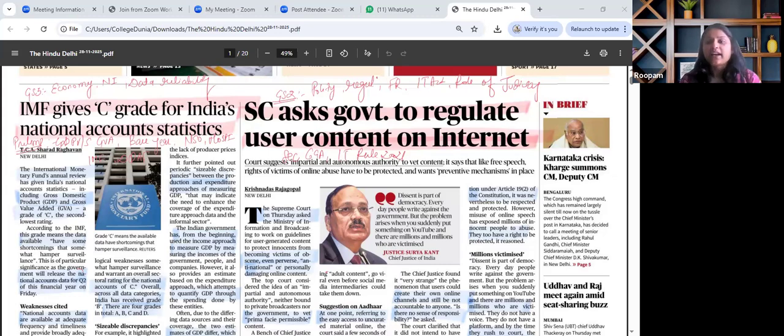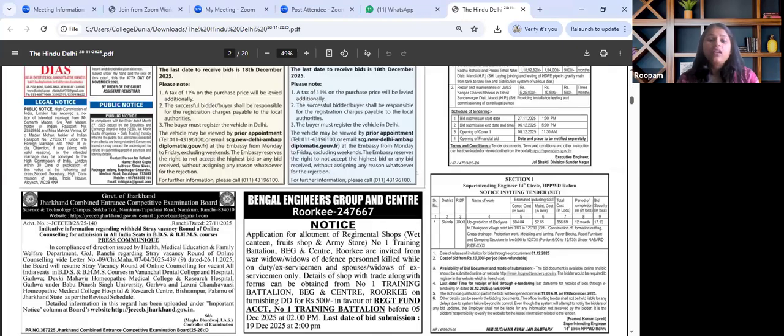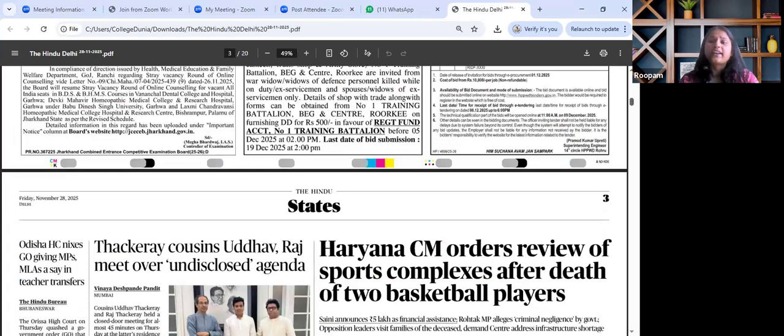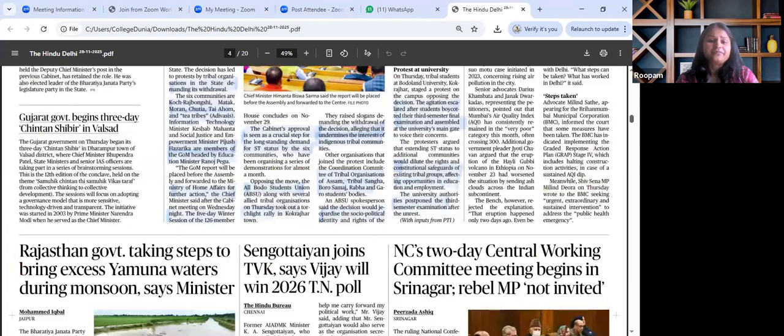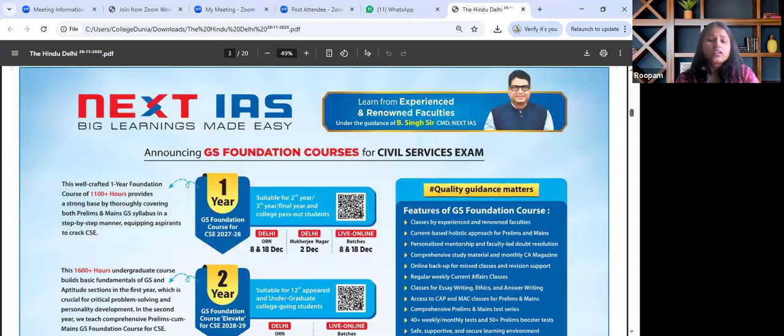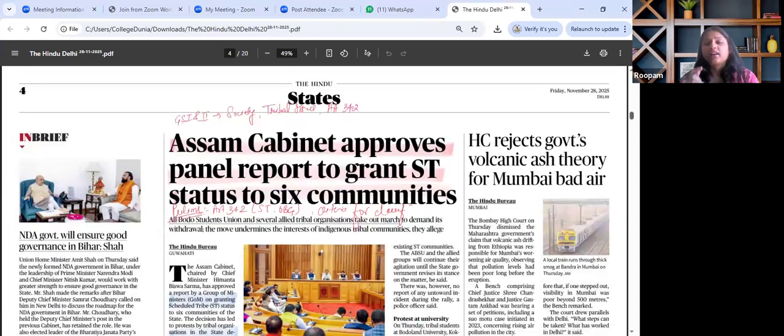The next important article that we have in our paper and catches our attention for our exam is about inclusion of 6 communities to grant SC status in Assam. That has been approved by the panel.